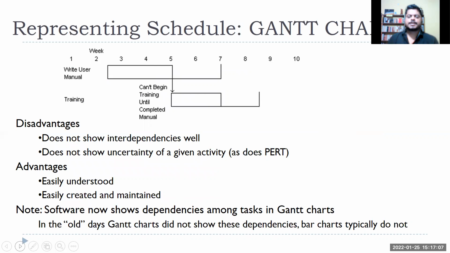So the Gantt chart is basically about linking different tasks, because remember what we discussed, tasks will be dependent on each other. Our main focus is to link them together: which task will come after what. Then find out the project schedule, the total time it will take to complete the project. The Gantt chart, which basically started back in the 1930s or 20s, doesn't show interdependencies well, and doesn't show the uncertainty of a given activity.